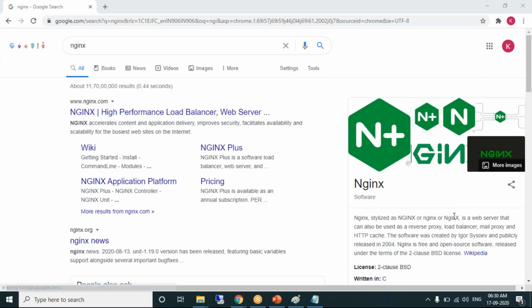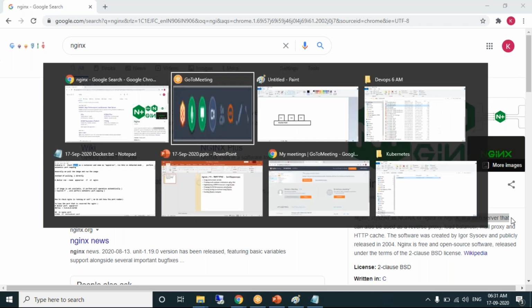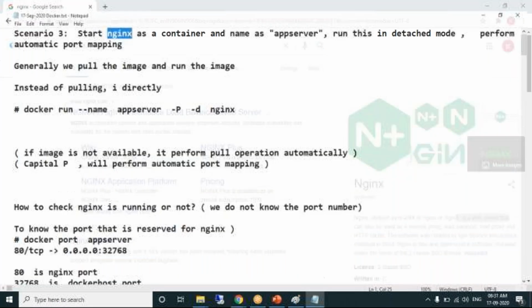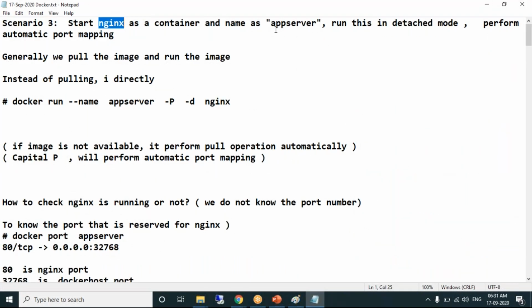Nginx is a web server. Like Tomcat is a web server, Nginx is also a web server. So we want to start Nginx as a container. Name the container app server. Run it in detached mode, using the -d option. The last thing is to perform port mapping. All this we have to do.